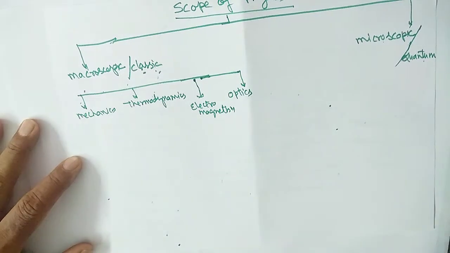Okay, so four main branches you can say of the macroscopic.